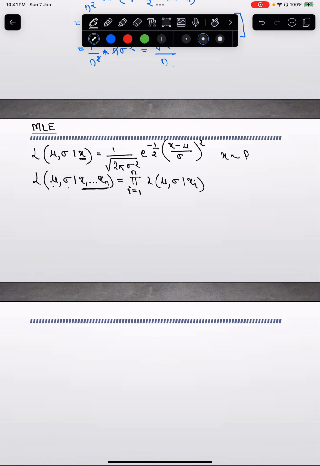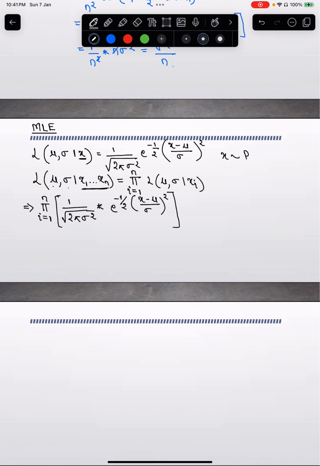And what I can do is substitute the value of L. This is nothing but 1 by root over 2 pi sigma squared times e to the power minus 1 by 2 times x minus mu by sigma the whole square.